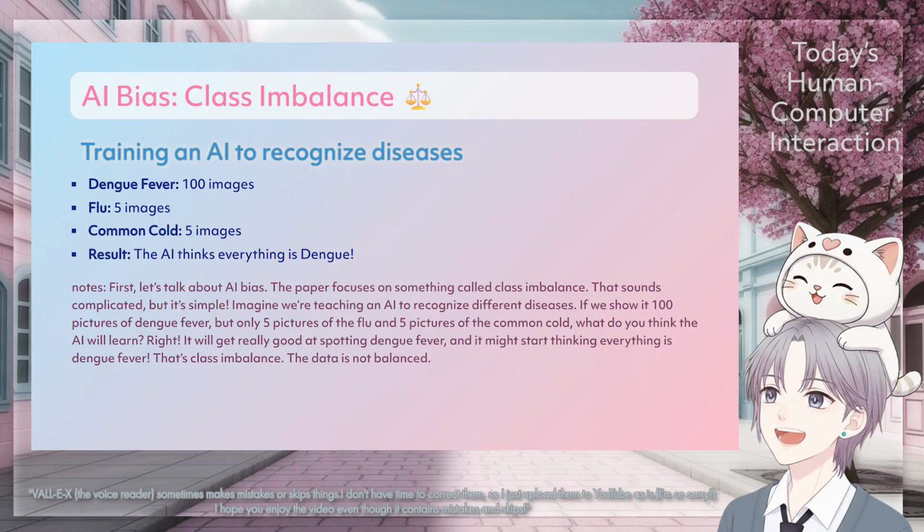First, let's talk about AI bias. The paper focuses on something called class imbalance. That sounds complicated, but it's simple. Imagine we're teaching an AI to recognize different diseases. If we show it 100 pictures of dengue fever, only 5 pictures of the flu and 5 pictures of the common cold, what do you think the AI will learn? Right? It will get really good at spotting dengue fever, or it might start thinking everything is dengue fever. That's class imbalance. The data is not balanced.